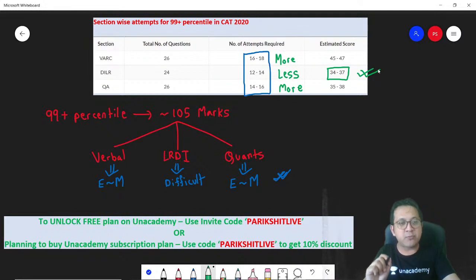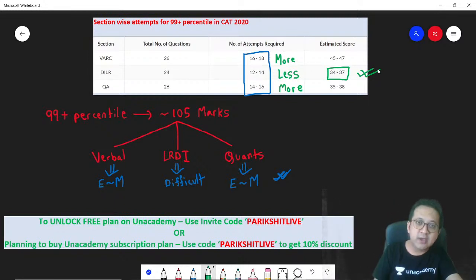More so, if I am not very strong in this section. So you know what? 3 marks per question. So if I say 3 marks per question, can I say around 11 correct attempts, 11 questions correct, in LRDI will fetch you a 99 plus percentile.